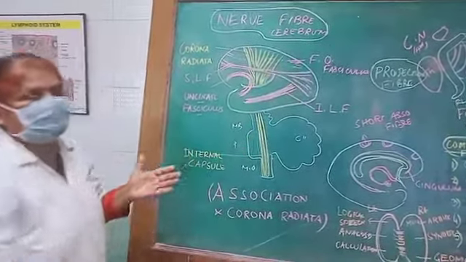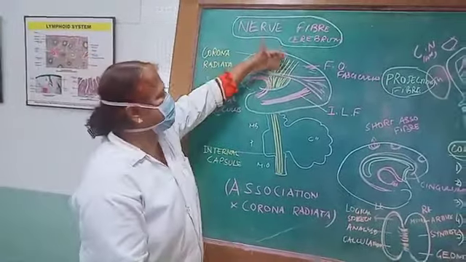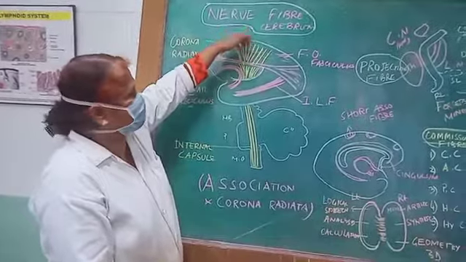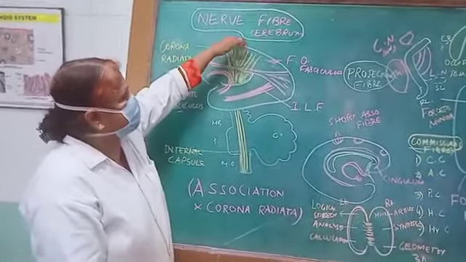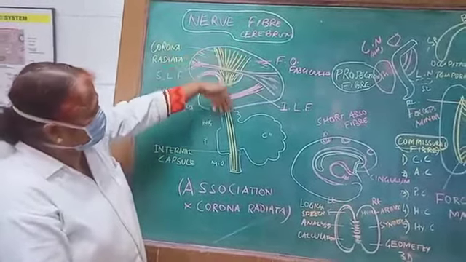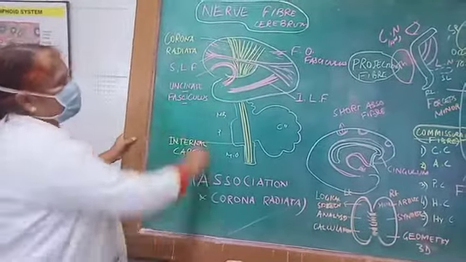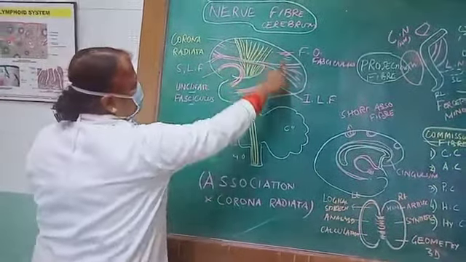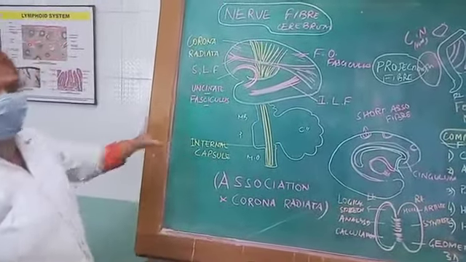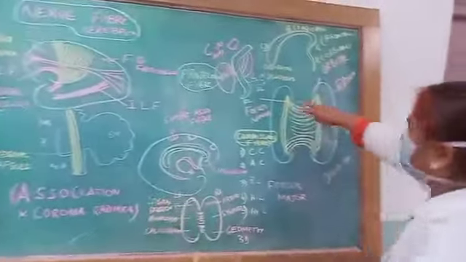It is just like the fibers inside the room and fibers outside the room, where the wall which is separating them. These fibers are called corona radiata fibers, coming from the motor areas and the sensory area. They belong to the projection route, and they will ultimately form the projection fibers called the internal capsule. So this pink color is the association fibers, and the yellow color is the projection fibers. Now coming to the main projection fiber, that is the internal capsule.